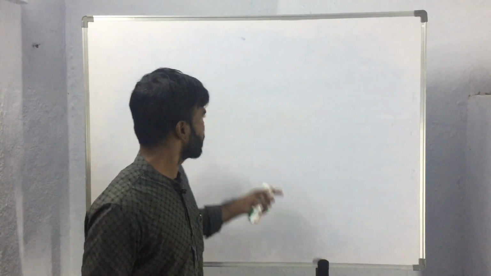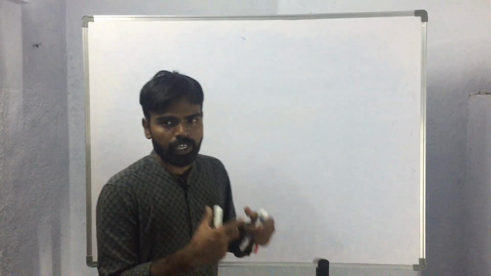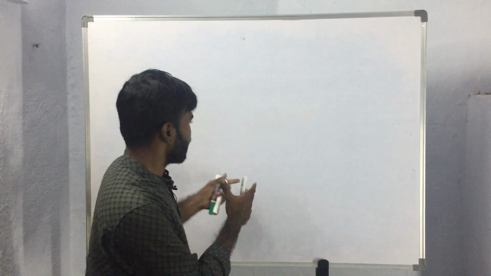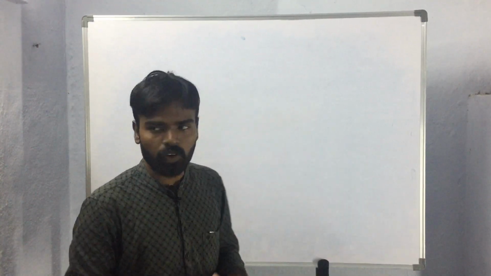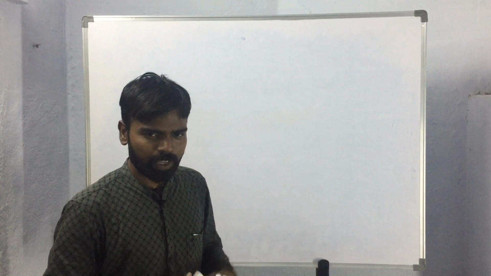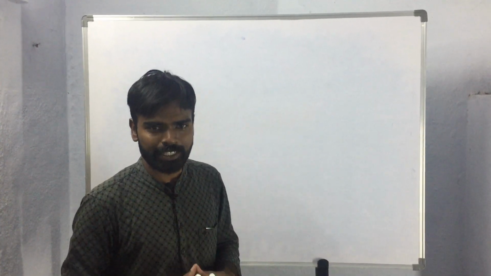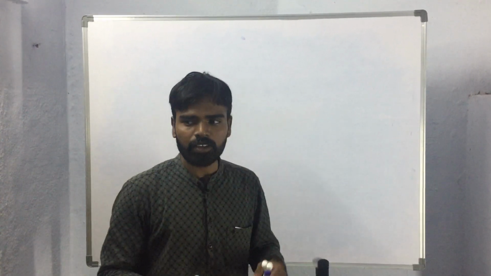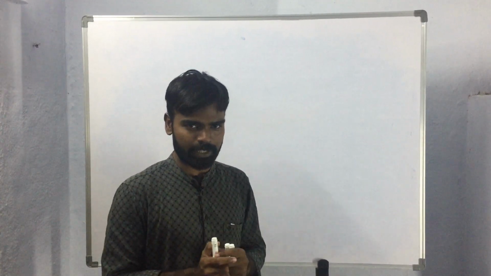So now, in this video we have discussed the nomenclature of open chain hydrocarbons. In the next video, we will be starting the nomenclature of closed ring hydrocarbons.